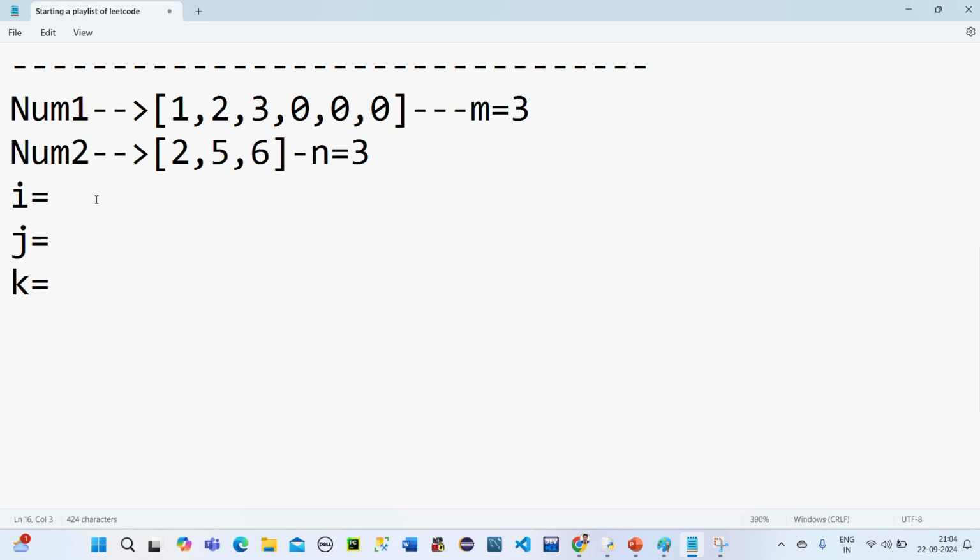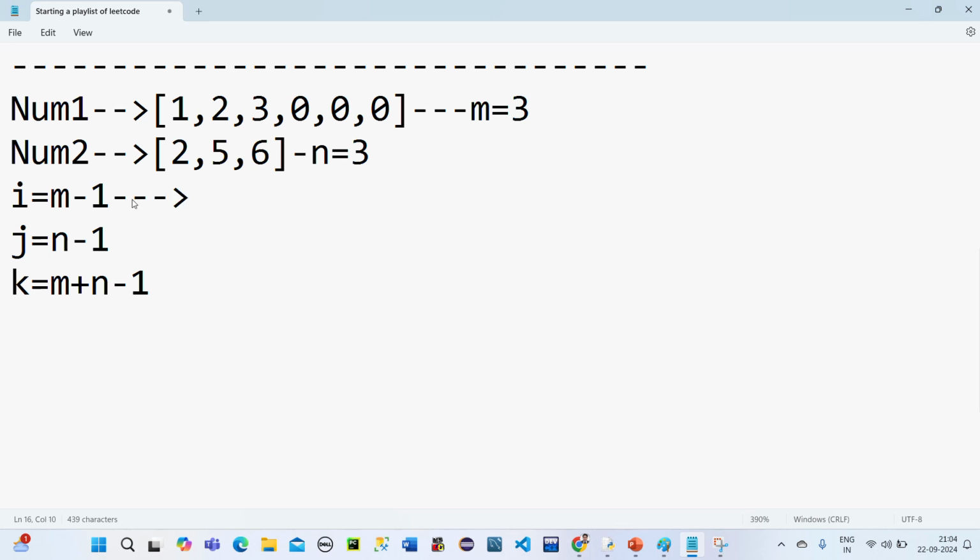Initially I'm going from the last index. So i is equal to m minus 1, because generally indexes start from 0. And j is n minus 1. And k means we have to add both of them: m plus n minus 1.